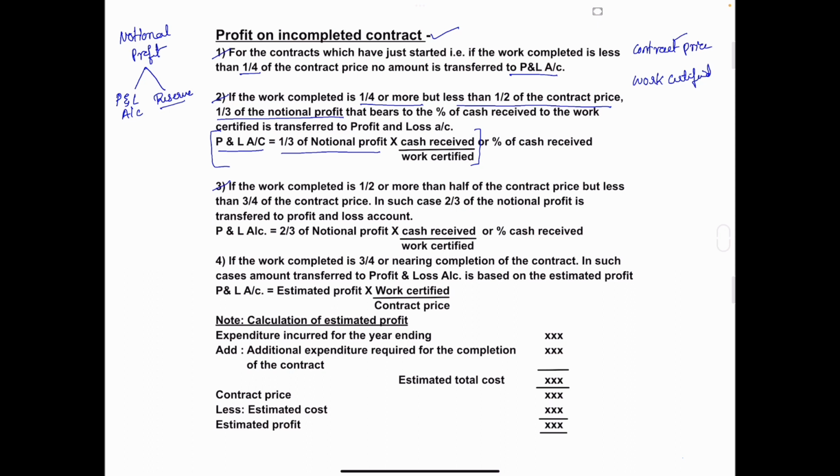Third condition: if the work completed is half or more than half, but less than three-fourths.